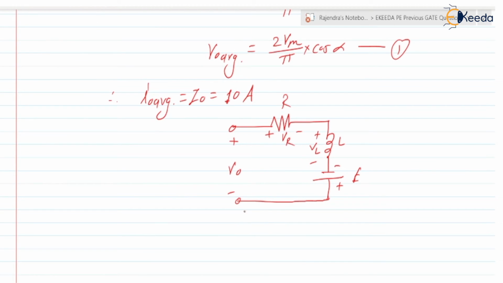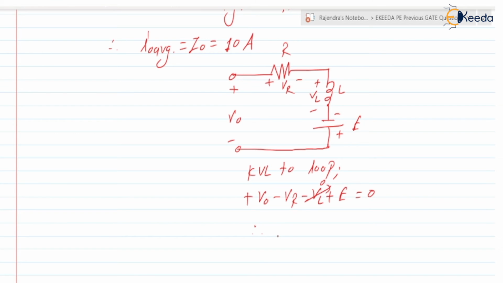If we apply KVL to this loop, we can write plus V0 minus VR minus VL plus E is equal to 0. Out of that, the average voltage across the inductor is 0.